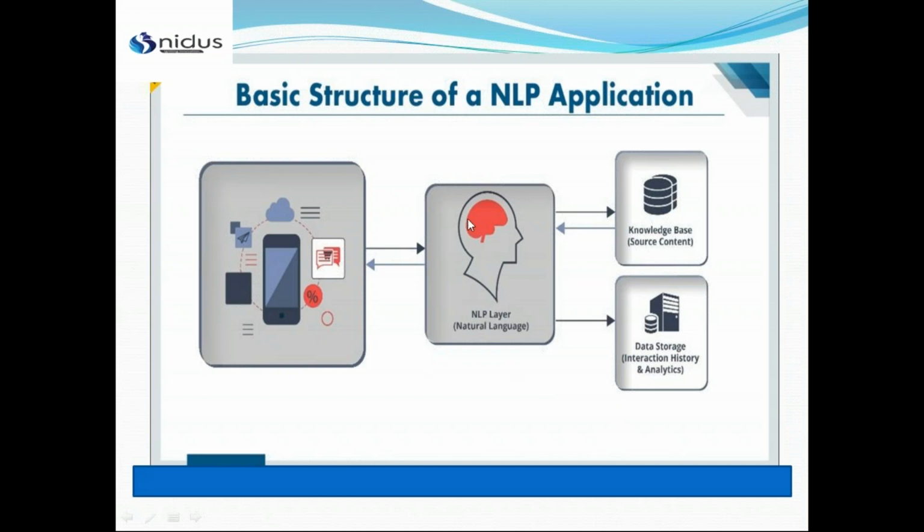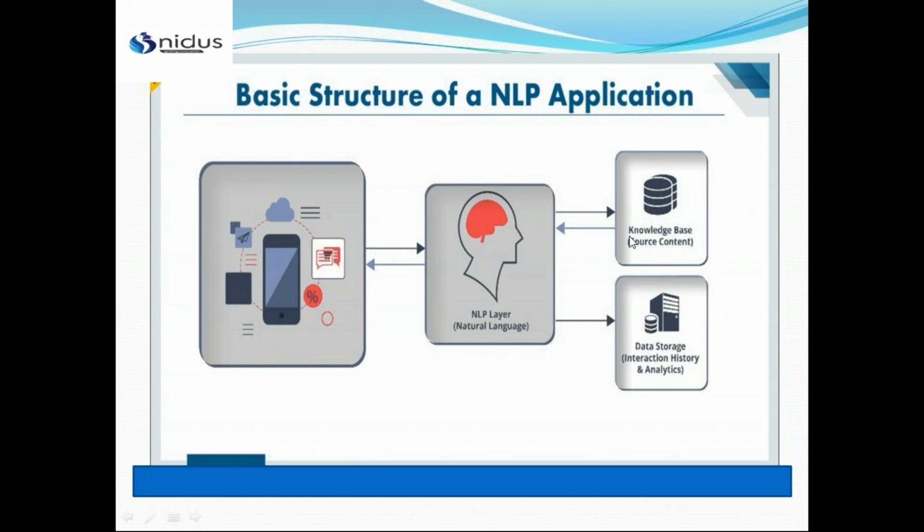Here you can see our NLP layer. Here we have a smartphone. Most of our smartphones have speech recognition. So here is our NLP layer, that is our natural language layer. It is connected with two modules: first is the knowledge base, and second is the data storage. The first is the source file, that is the data from where it is coming, and the second one is data storage, that is the interaction history and the analytics.